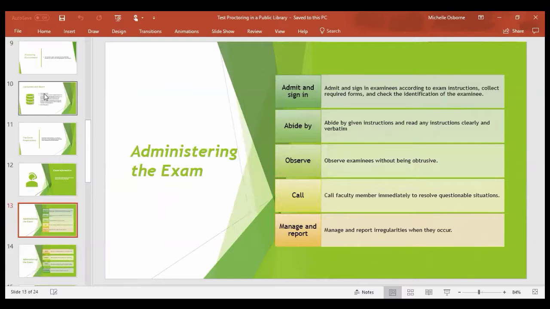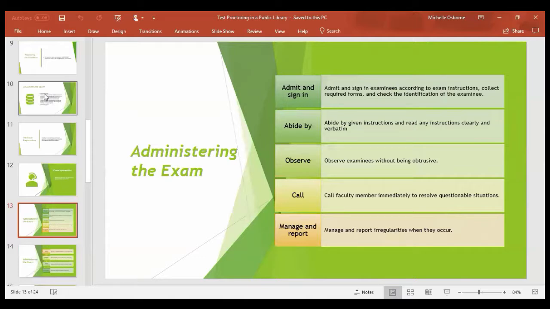Okay, administering the exam. You should admit and sign in examinees according to exam instructions, collect required forms, and check the identification of the examinee. They should bring a picture ID with them when they come. Abide by given instructions and read any instructions clearly and verbatim that the professor has sent to you.